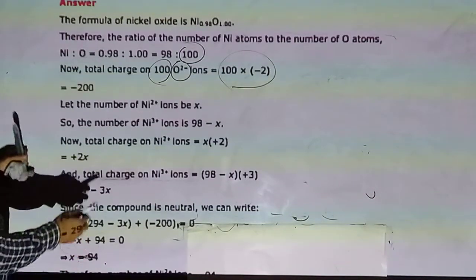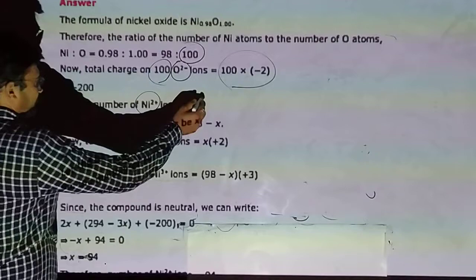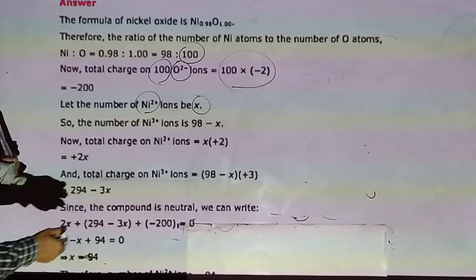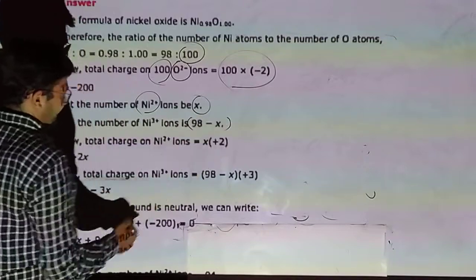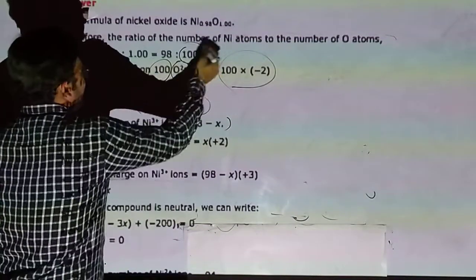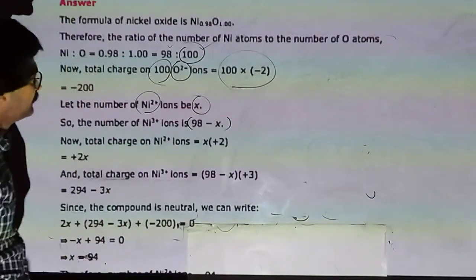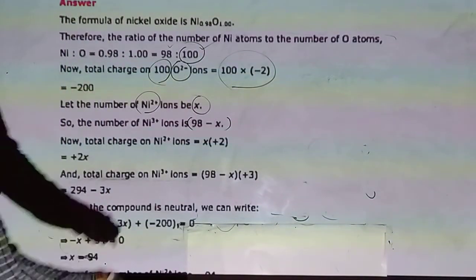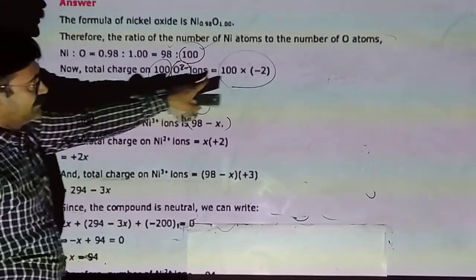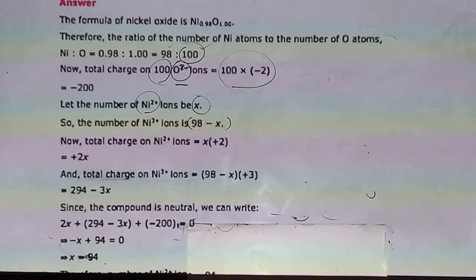Now we assume that Ni+2 is x, so Ni+3 will be 98 minus x. Out of 100 oxygen, the charge of one oxide is -2, so 100 gives -200.